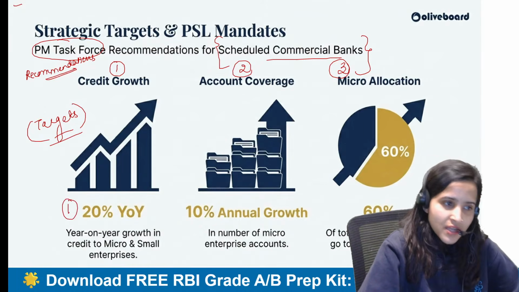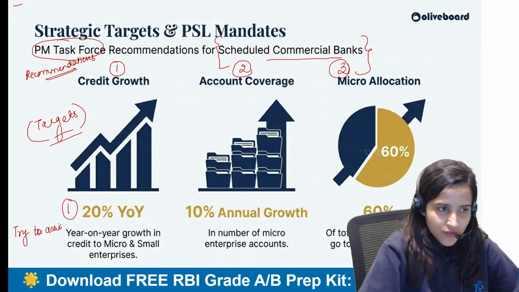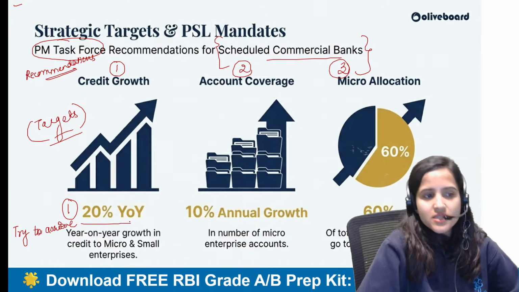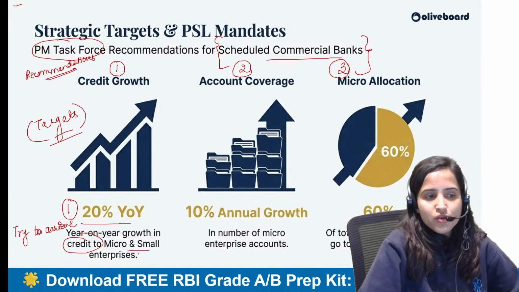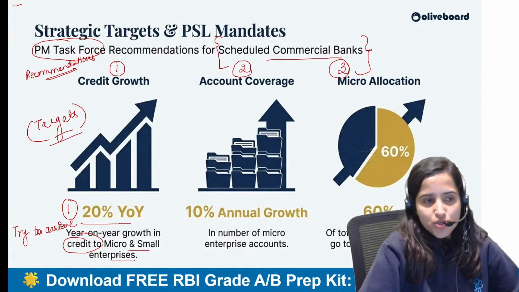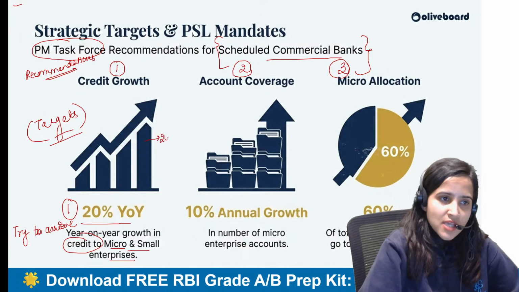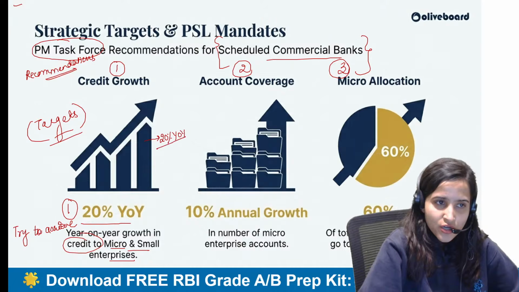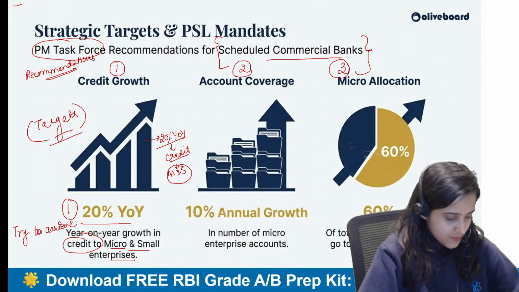The first target is that you have to try to achieve 20% year on year growth in credit to the micro and small enterprises. We are talking about micro and small enterprises over here, that we should be seeing a 20% year on year growth in credit to the micro and small enterprises.